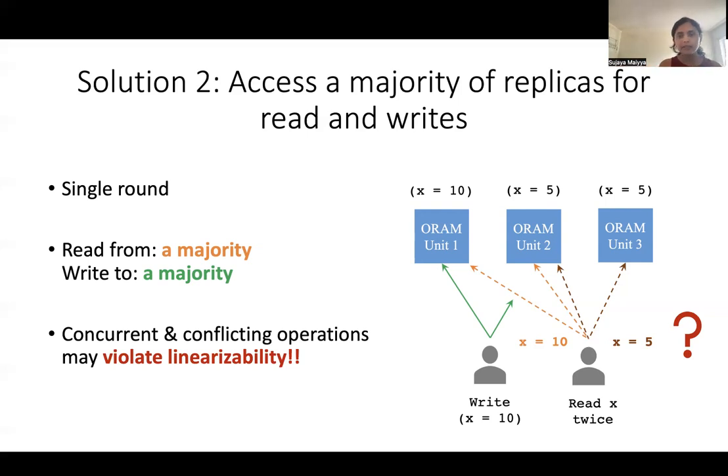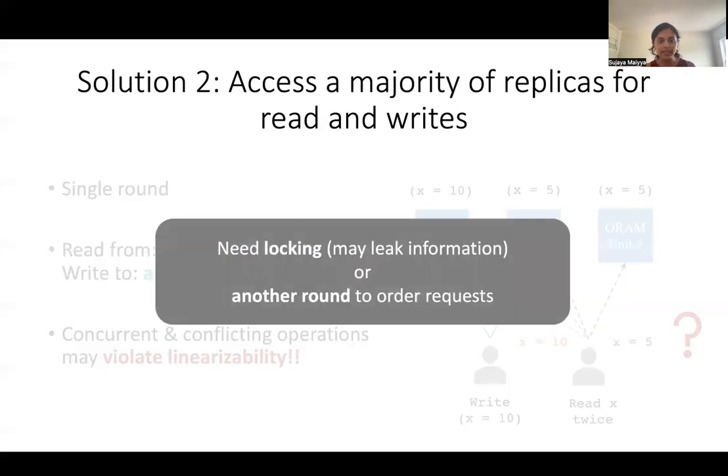And so to make the solution linearizable, we either need locking so that each replica allows only one operation to occur at a time, but locking leads to deadlocks, and in distributed systems, detecting and resolving deadlocks requires additional communication, which can again leak sensitive information. And so given that we cannot use locking, we would need another round of communication to order client requests.